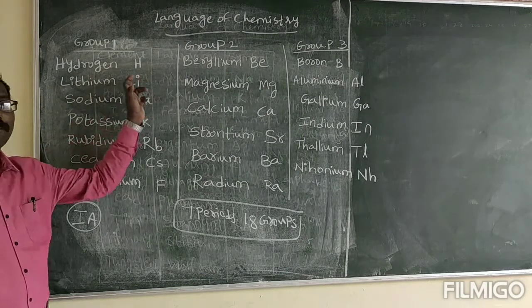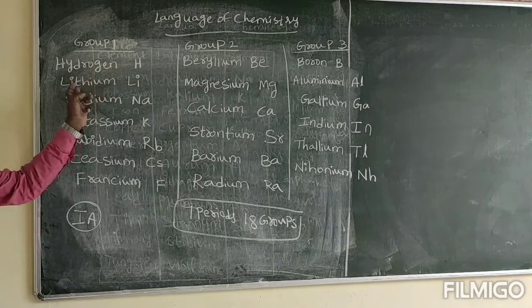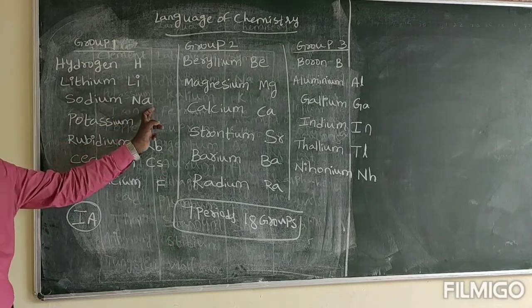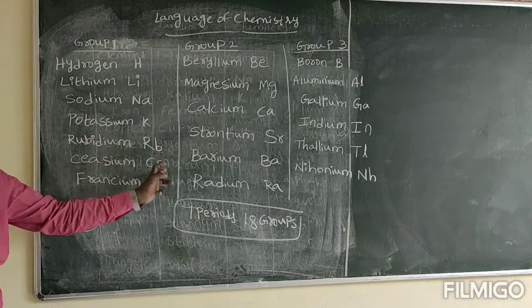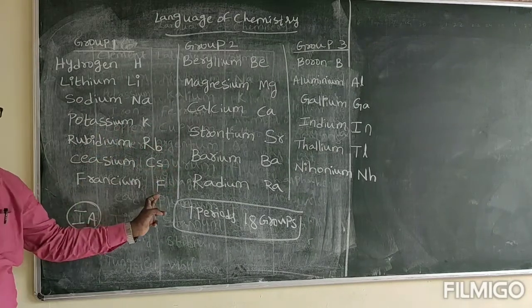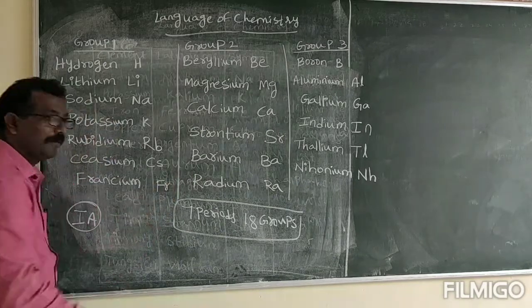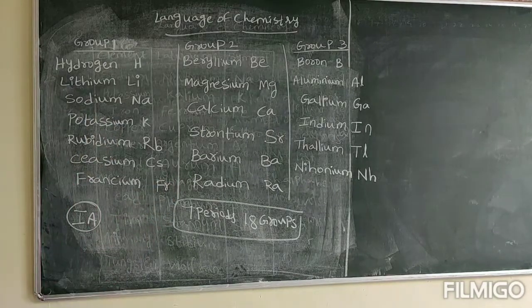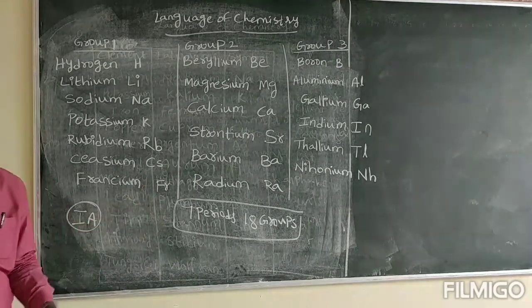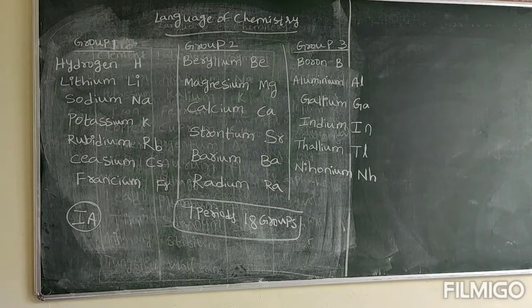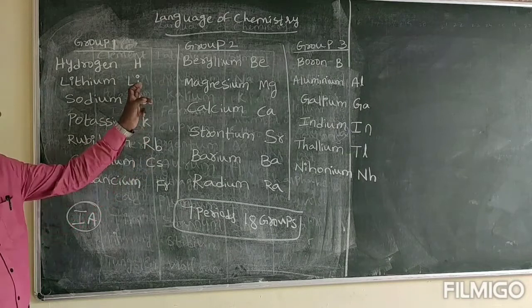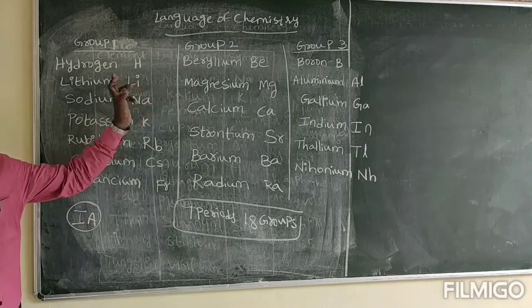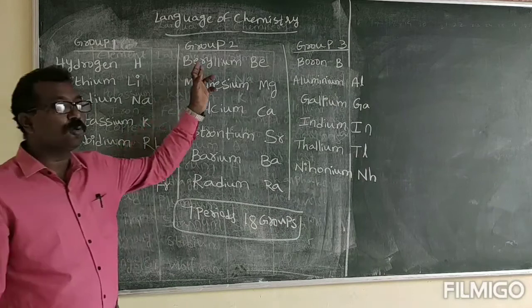So with symbols I am giving you: hydrogen H, lithium Li, sodium Na, potassium K, rubidium Rb, cesium Cs, francium Fr. Okay, francium is Fr, make a correction here. See here, the first letter is a capital letter and the second letter is a small letter. This is the group. Next, group 2.